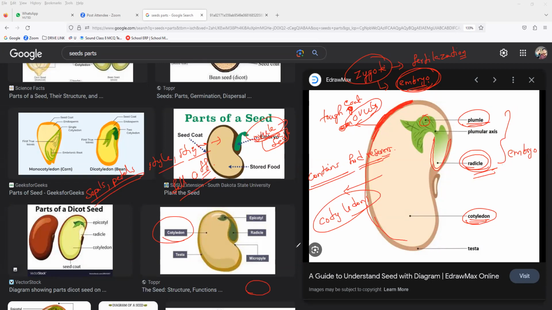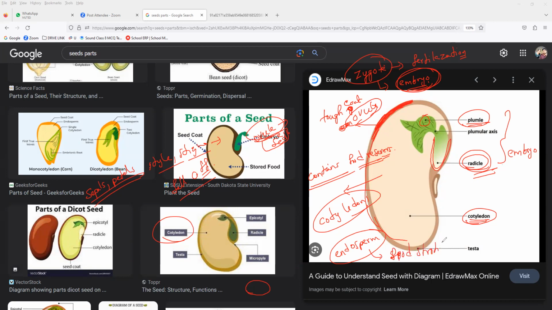Now you can see the endosperm cell I mentioned. How does the endosperm cell form? Anyone can tell? The second male gamete fuses with the secondary nucleus and forms the endosperm. That endosperm we call something. Anybody can tell? Yes, food storing tissue.